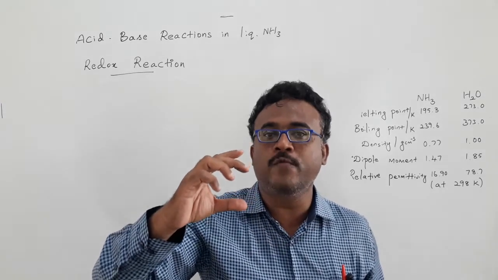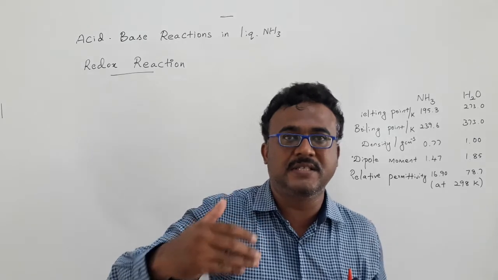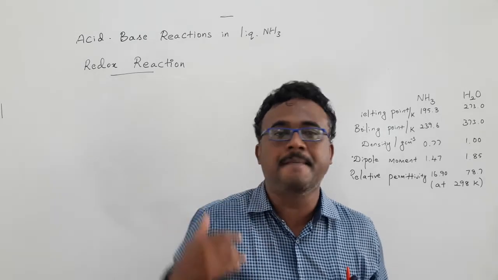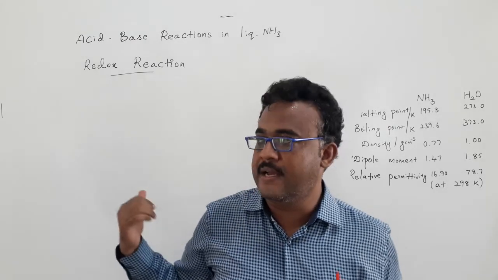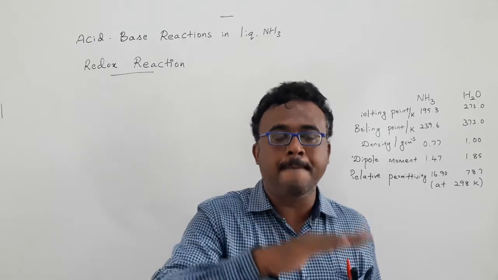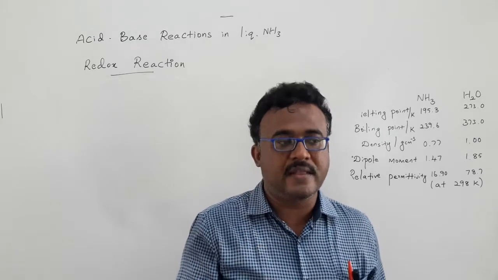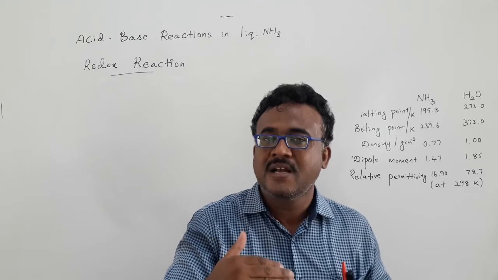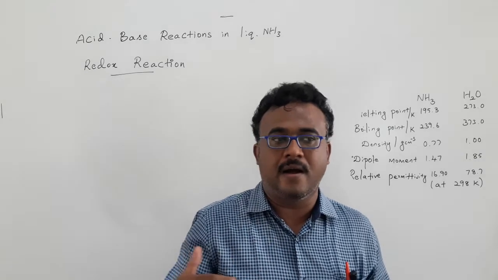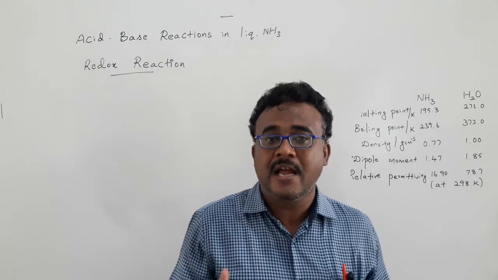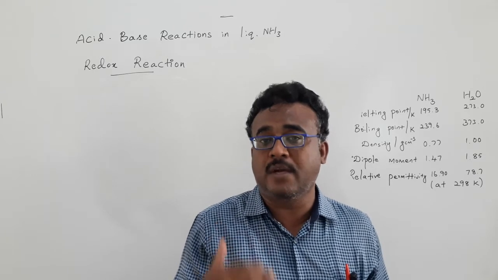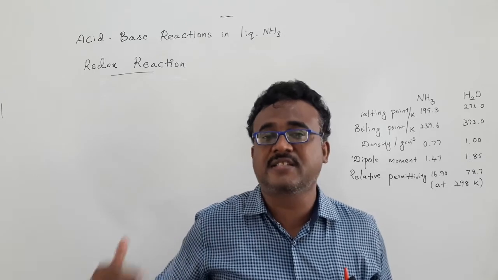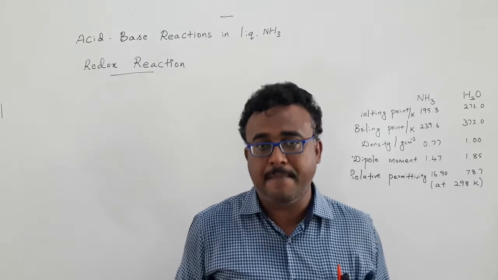Based on that value, we can find out whether a species can be stable in that medium or not. Similarly, if we compare the reduction potential value for ammonia to nitrogen conversion, that value suggests that liquid ammonia is not very suitable for carrying out a redox reaction in liquid ammonia medium.